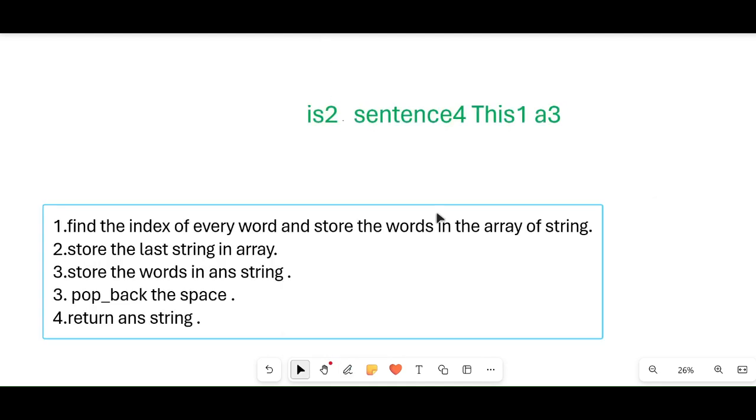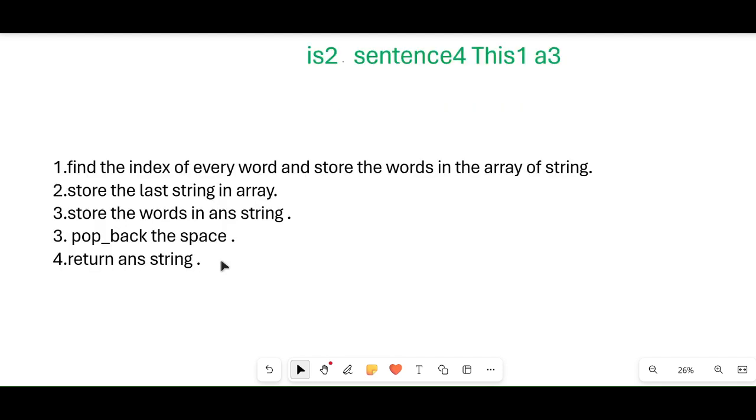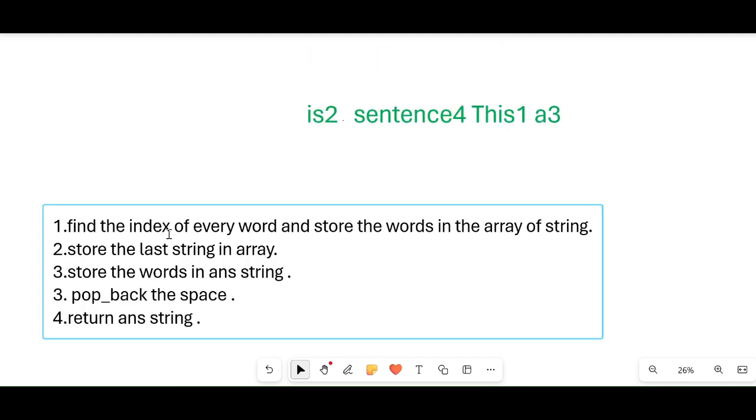Okay, so here are some steps to solve the question. Firstly, find the index of every word and store the words in an array. I will explain. Second step, store the last string in the array. Then store the words in the answer string, pop back the space, and return the string.